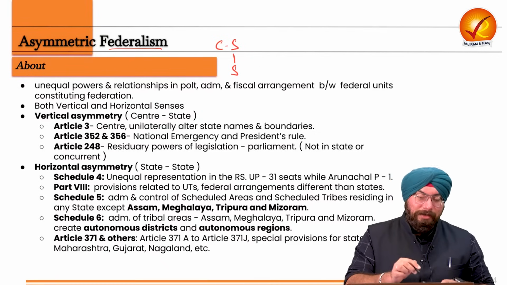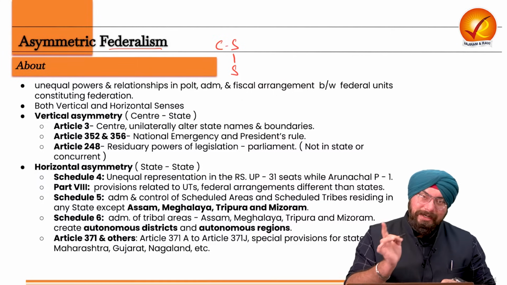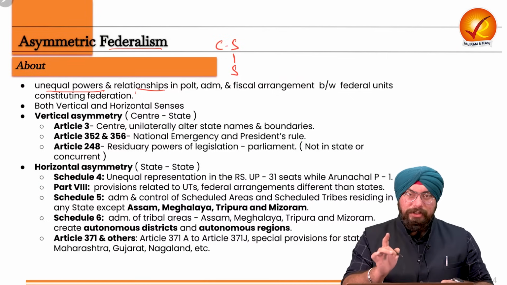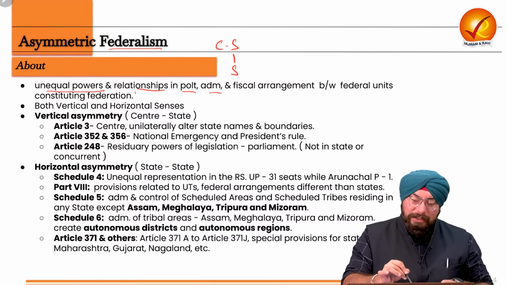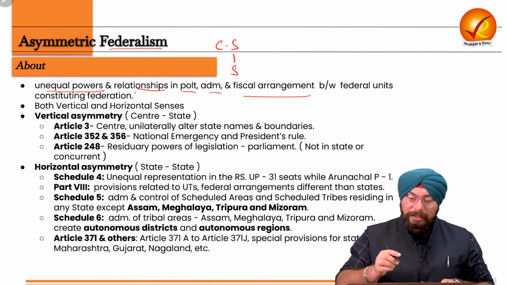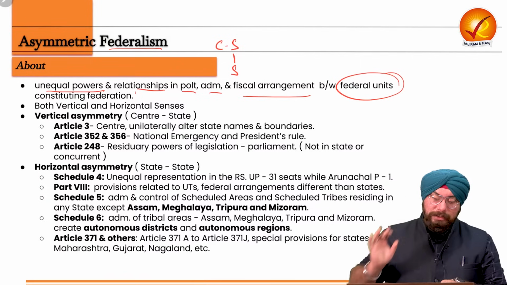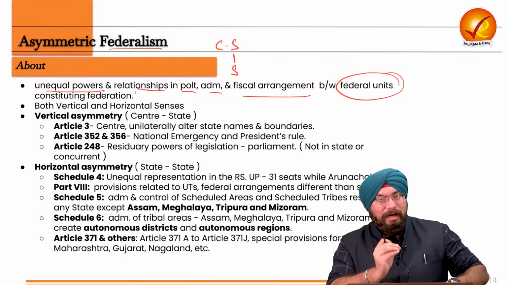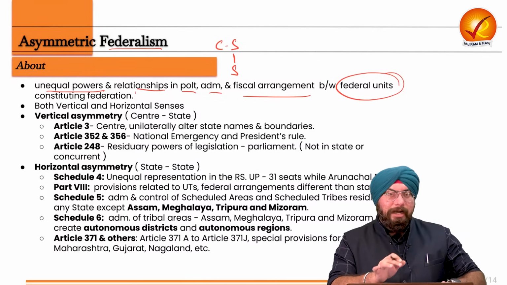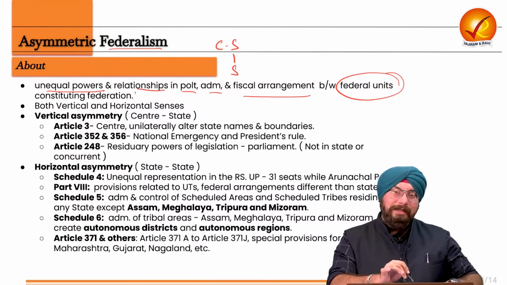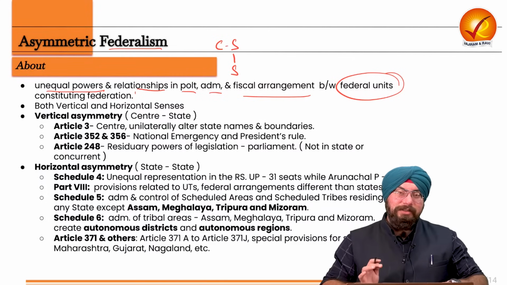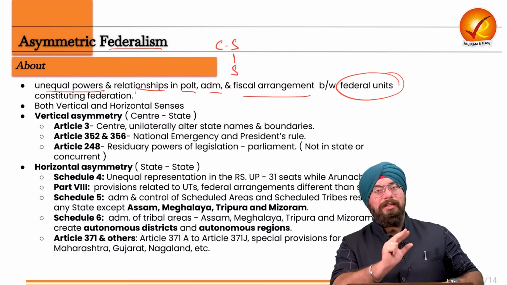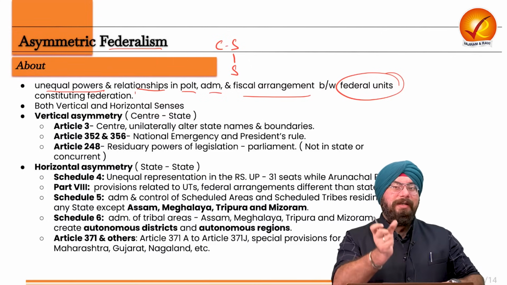So here also we have written that asymmetric federalism refers to the unequal powers and relationships being shared in political, administrative and financial arrangement between the federal units who are part of the federation. Federalism involves various federal units who are part of a particular federation, can be center, can be states. So whenever between center and states, and among states themselves, there is unequal power and relationship in political, administrative and fiscal arrangement, you call it asymmetric federalism.